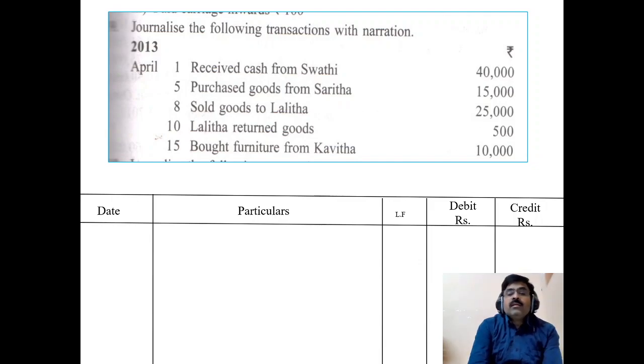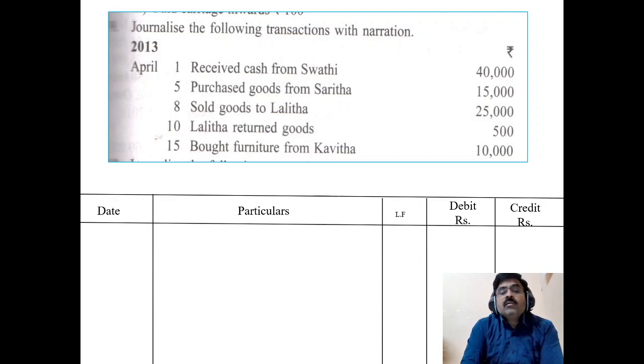Then Lalita returned goods. We are receiving goods, that is sales returns. Okay, when goods are received, debit the goods account, that is sales returns account. Who is giving? Lalita is giving, so credit the Lalita account. Goods account means sales returns account debtor to Lalita's account.